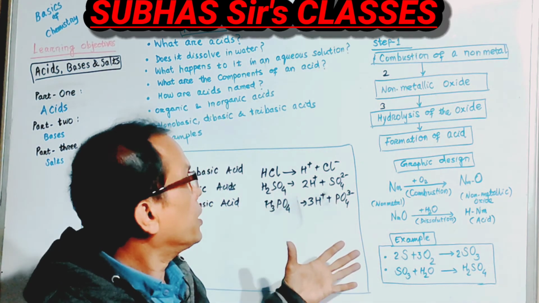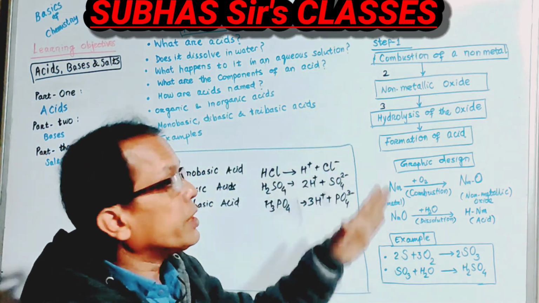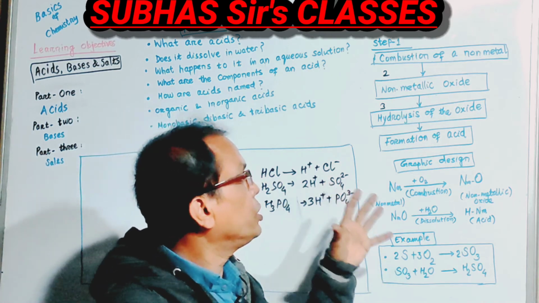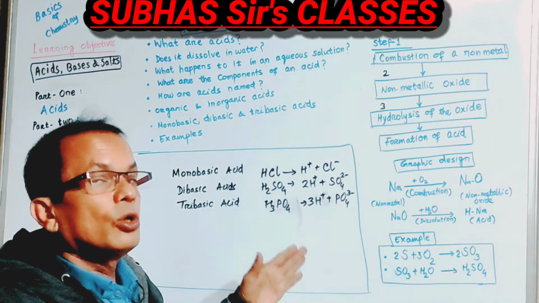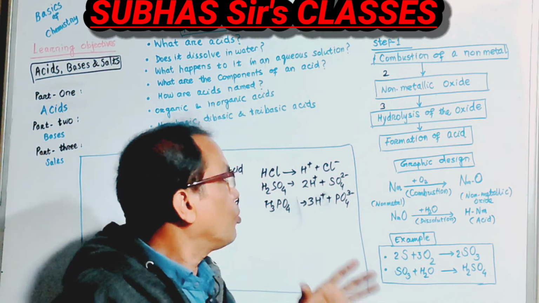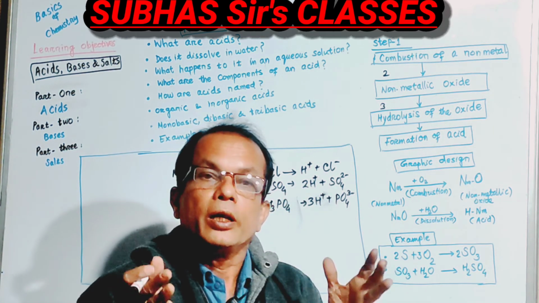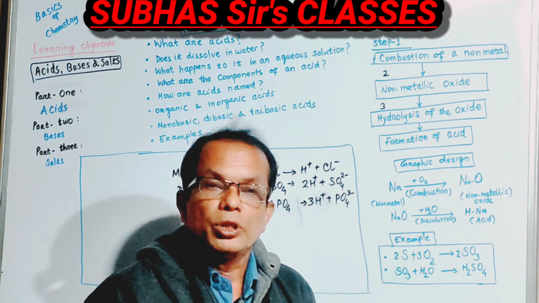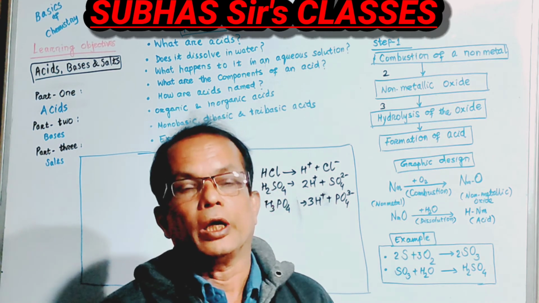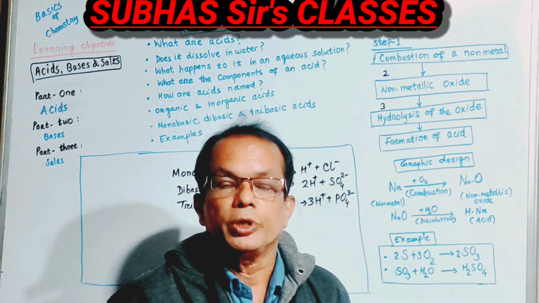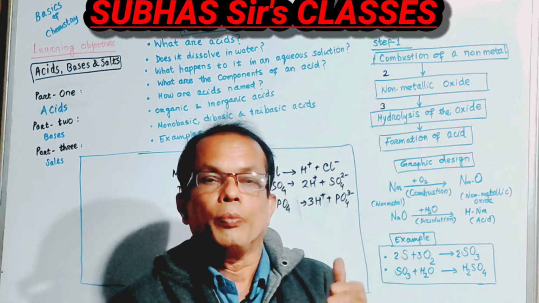Among the inorganic acids, the stronger acids contain more H plus ions, and weaker acids contain fewer hydrogen ions. With this, I think we have introduced acids, and in the next video we shall go to bases.